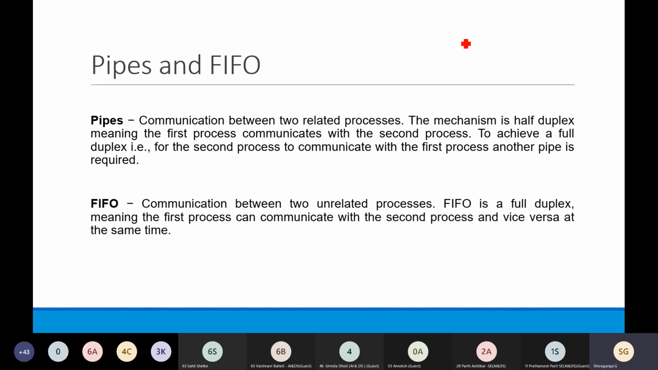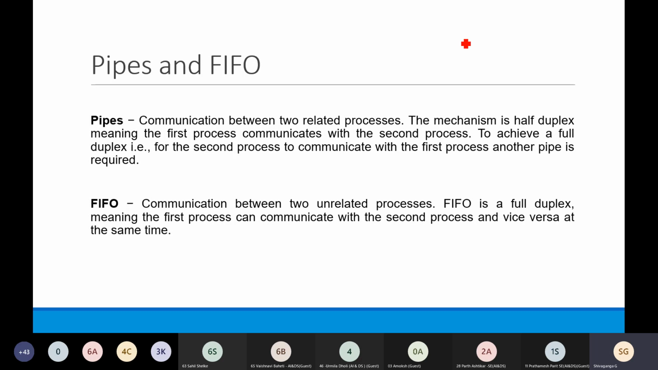In general, we can take an example: suppose you are sending an email to your friend. Can you send the email both ways simultaneously, or do you have a channel through which you can communicate simultaneously? No. So mail can be considered a one-way communication, half duplex communication.